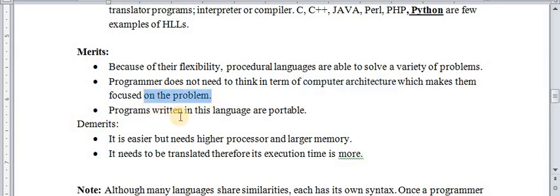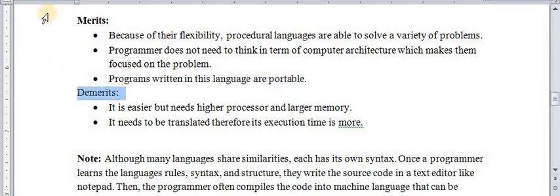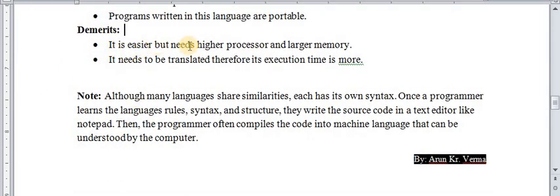Okay, programs written in this language are portable. So one program can be run on many machines, many operating systems. Okay, and what are the demerits? It is easier but needs a higher processor and larger memory. Okay, it needs to be translated, therefore its execution time is more in comparison to low level language. So these are the demerits of high level languages.